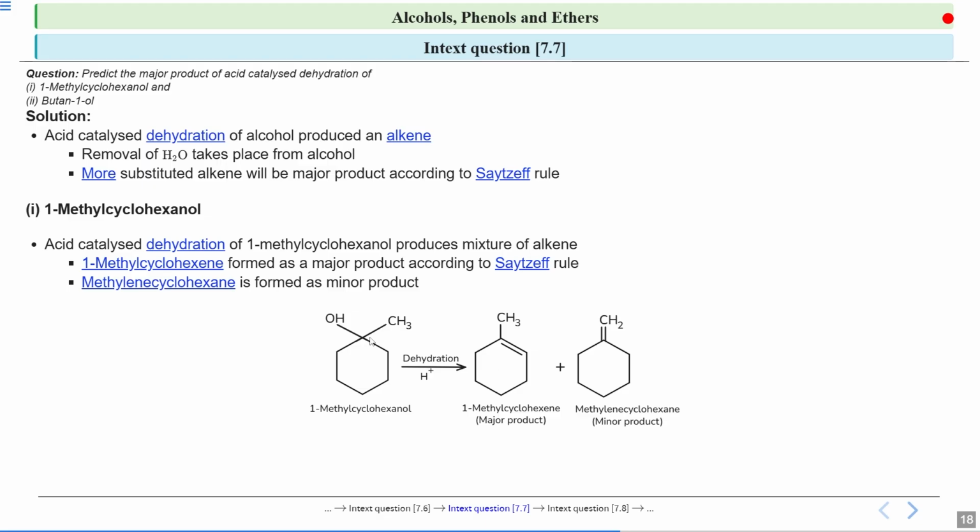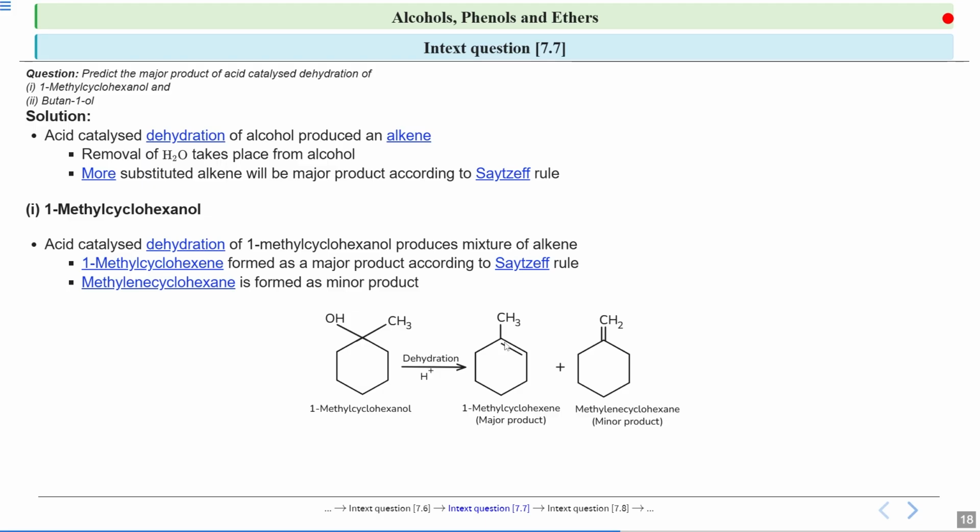Because if this is a carbocation over here, there are two ways by which you can form an alkene. One, if you remove the hydrogen from this carbon, then this alkene will be formed. And if you remove the hydrogen from this methyl group, then this alkene will be formed. Now you have to choose which one will be your major product and which one will be your minor product. So how will you choose? Calculate the number of alpha hydrogens of each alkene.